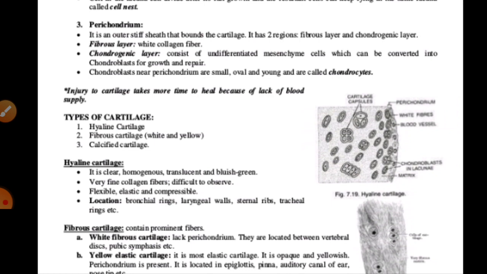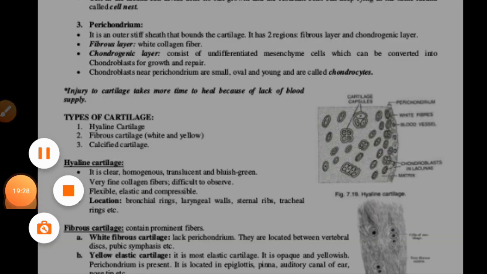The yellow elastic cartilage is the most elastic cartilage, opaque and yellowish. Perichondrium is present. It is located in the epiglottis, pinna, auditory canal, and the nose tip also.